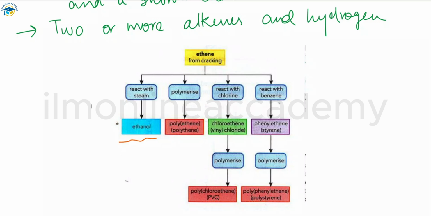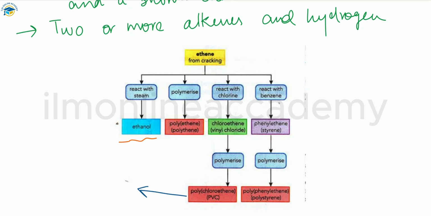The next one is polymerization. In a polymerization reaction, a lot of monomer molecules attach together and form polyethene, which we can use everywhere, like in the polythene bags used nowadays for different purposes. Next, if it reacts with chlorine, it forms chloroethene, and after polymerization we have PVC, polyvinyl chloride, which is used for making plastic pipes for water, for sewage, and for anything like that.